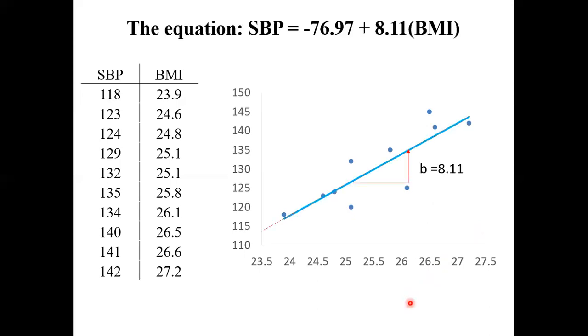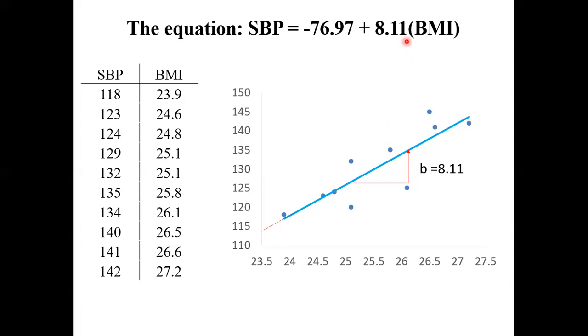Okay, now the equation. Again, we don't compute manually. Click the button, and the equation will come out. What does the equation equal? Can somebody read this equation? SBP equals negative 76.97 plus 8.11 times BMI.